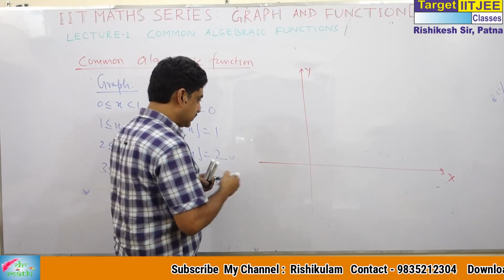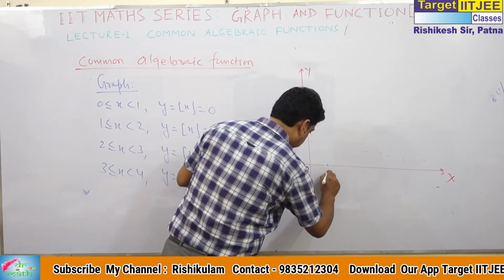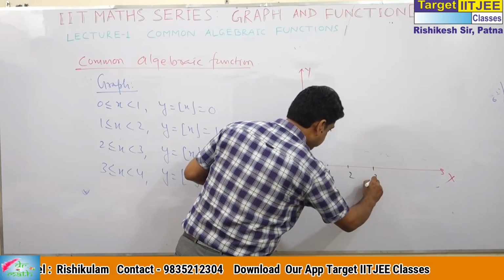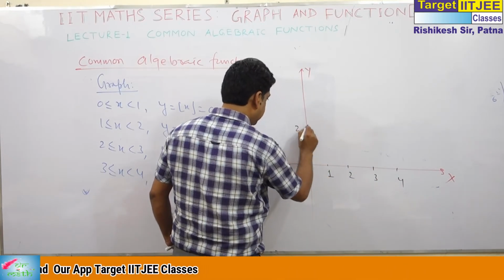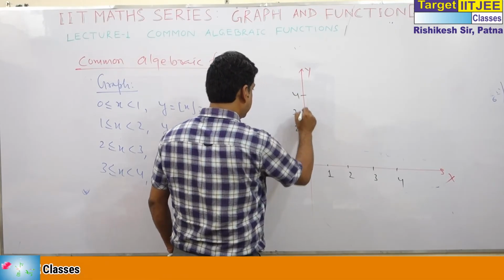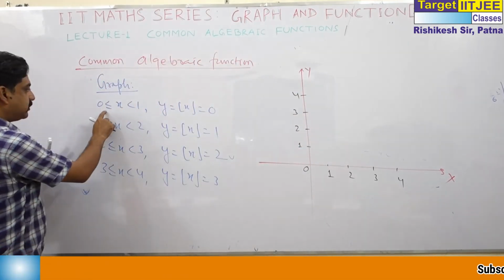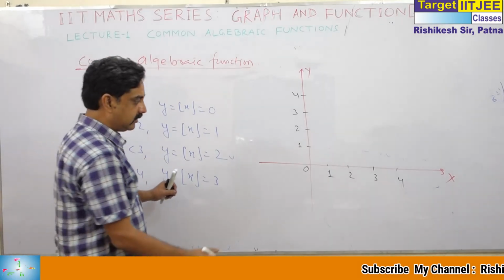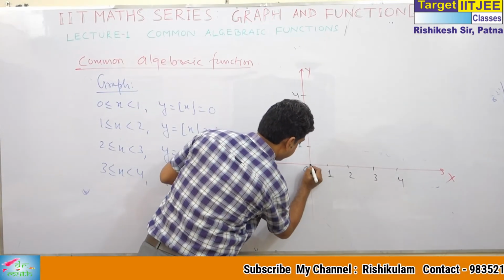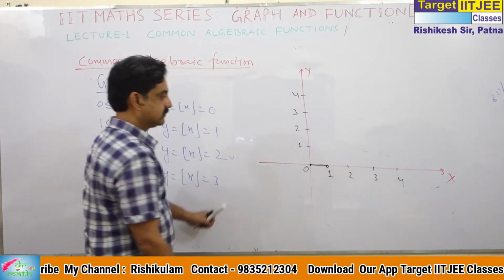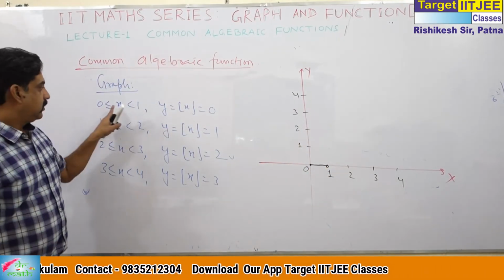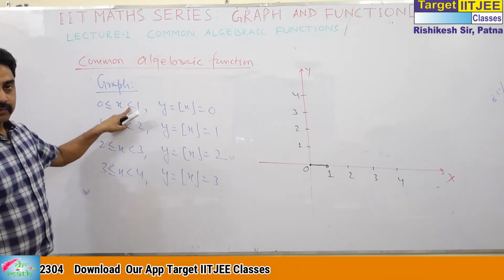Take the points 0, 1, 2, 3, 4 on both axes. You see, when x lies between 0 and 1, y is equal to 0.